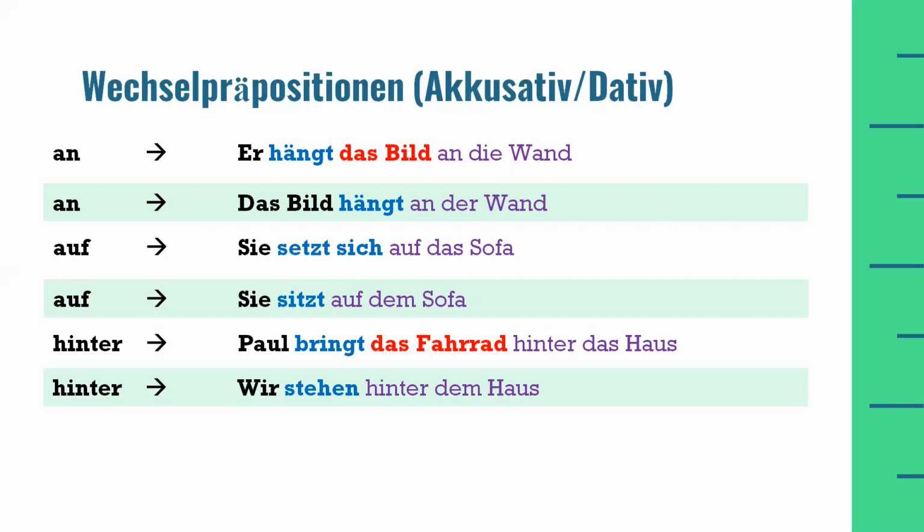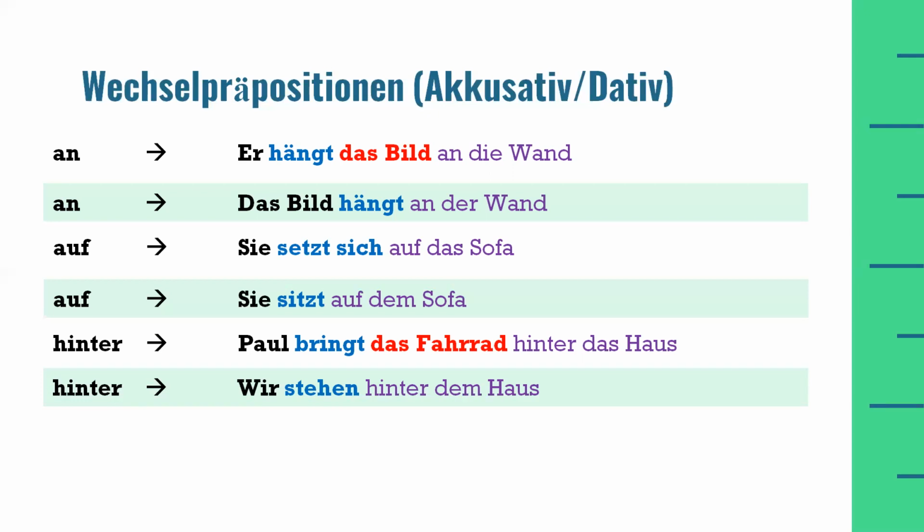And in the second example, there is no movement. We stand behind the house. There is no movement in this sentence. Therefore, the two-way preposition hinter will act like dative, and we will use the dative definite article for a neuter noun, which is dem. Now, if we ask a question, for the first example, we will ask the question, wohin bringt Paul das Fahrrad? And in the second example, we will ask the question, wo stehen wir?